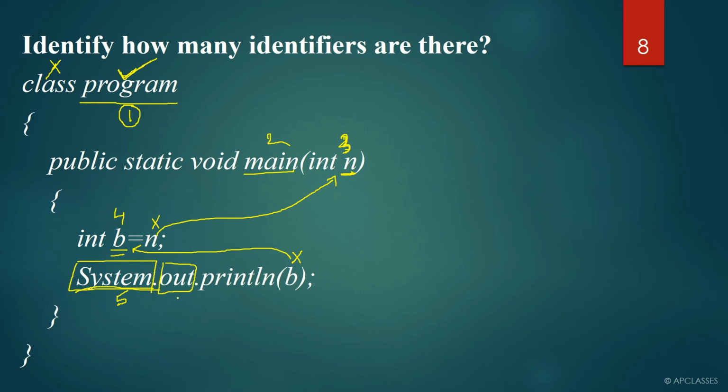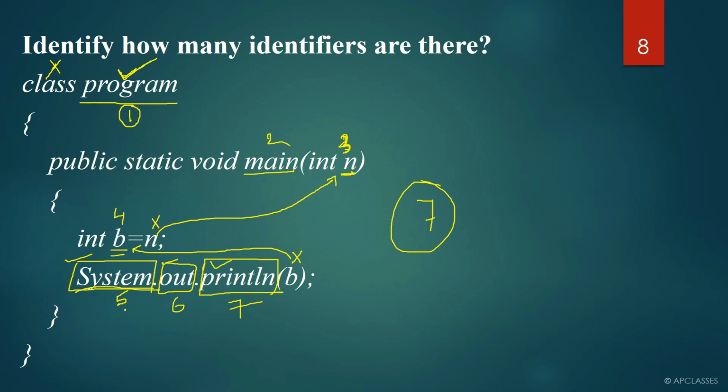out is considered as an identifier because this is a data member, or you can say this is a field of the System class. println is considered as an identifier because this is the name given by a programmer. Okay, it may not be given by me. I have not given this name, but it is given by some programmer. Whenever it was included in Java, the name was given by the programmer. So here System can be considered as an identifier, out can be considered as an identifier, println can be considered as an identifier. So here the seventh one is println. Okay, total identifiers, how many do we have? We have 7 identifiers.